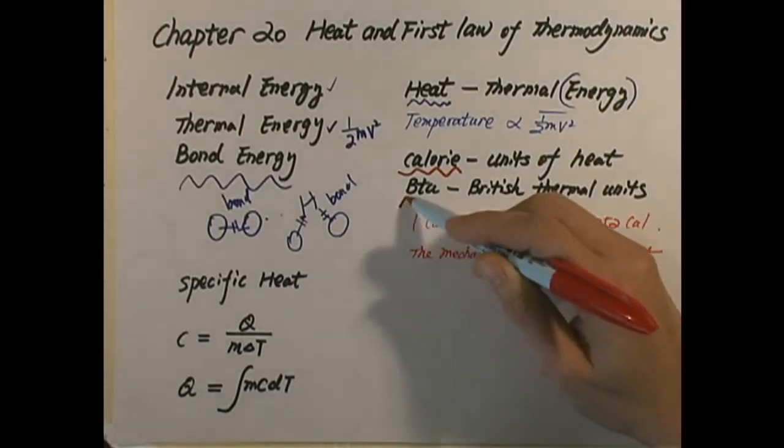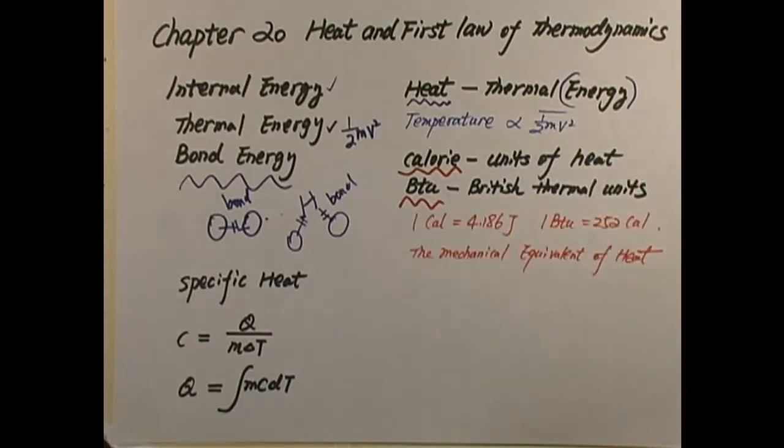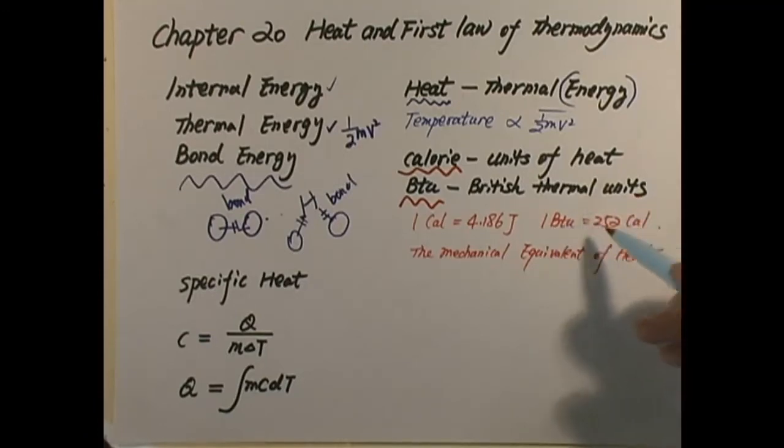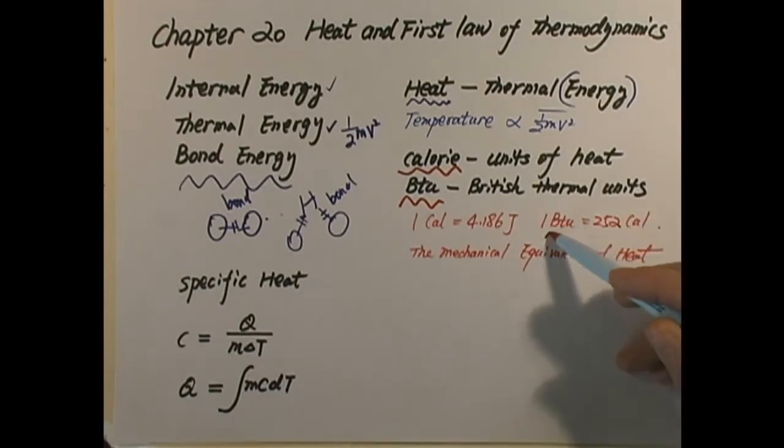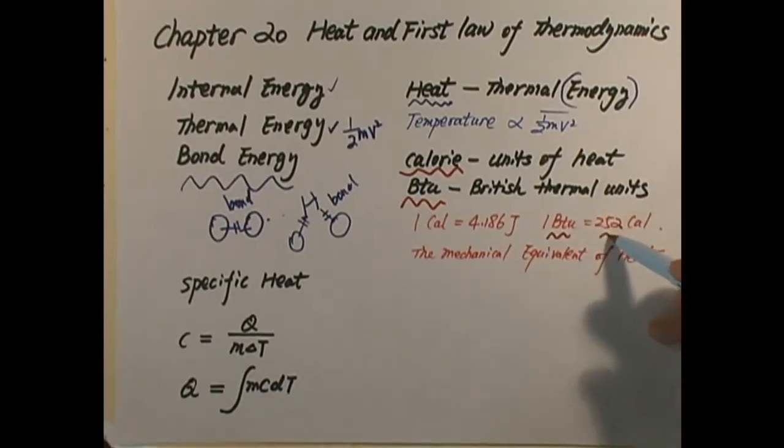Another one that is also pretty popular is called the British thermal unit. That is also traditionally used to describe heat. That's a unit for energy, thermal energy. The conversion between calorie and British thermal unit is 1 BTU equals 252 calories.